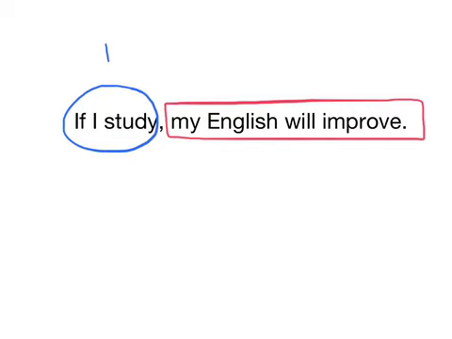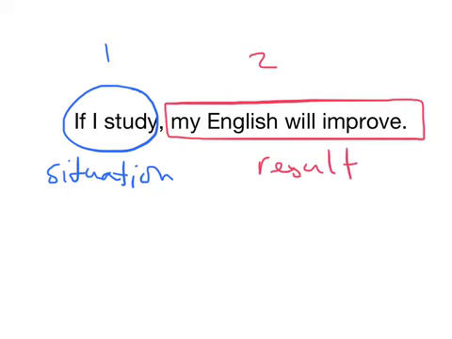There are two parts to a conditional sentence. The first part, right here, this is the situation. And the second part, right here, this is the result. This is what will happen.